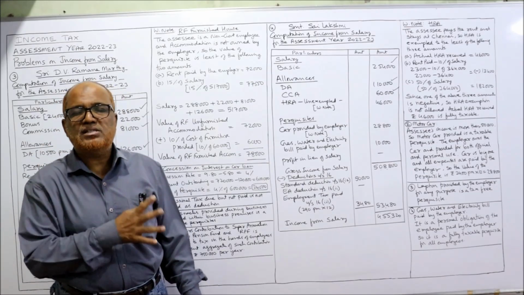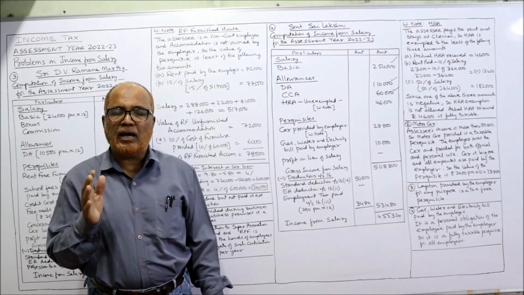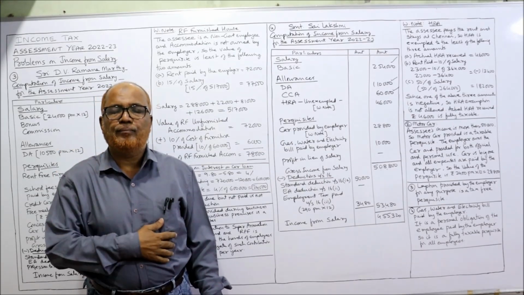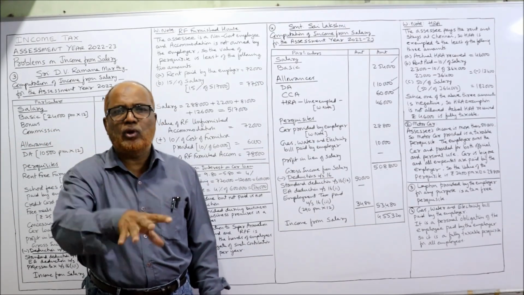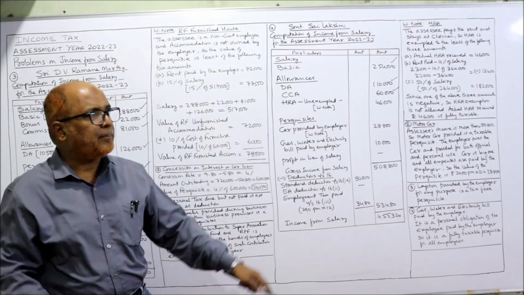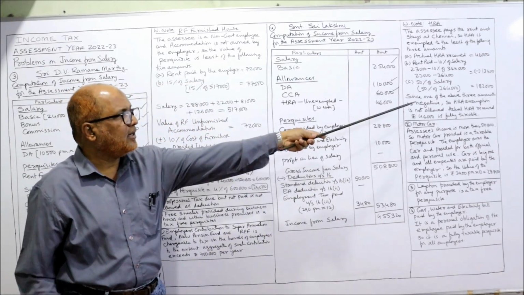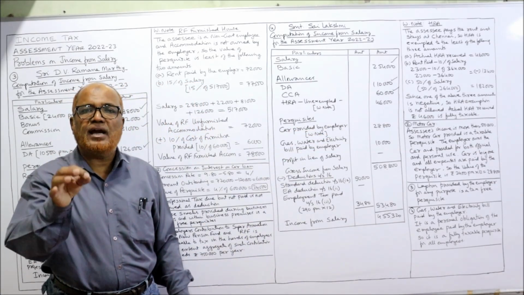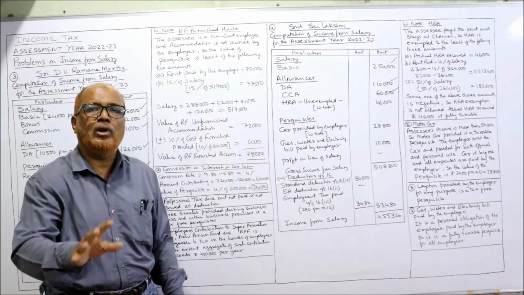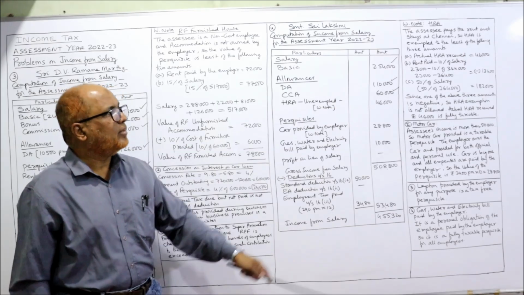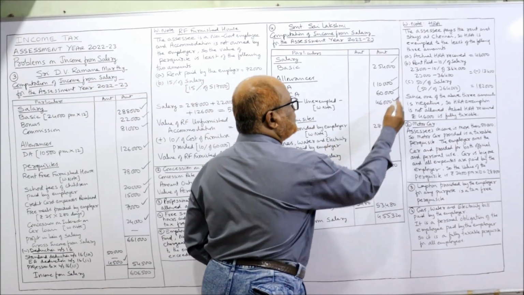Now, one provision is given in the income tax rules. If any one of the above three amounts happens to be negative, then no exemption will be given. Actual HRA received is fully taxable. First time it is happening here, among the three amounts, one amount is negative. So we should write down: since one of the items is negative, no HRA exemption is given. Whatever HRA received is fully taxable. So how much HRA received? 46,000. So the same 46,000 is fully taxable here.